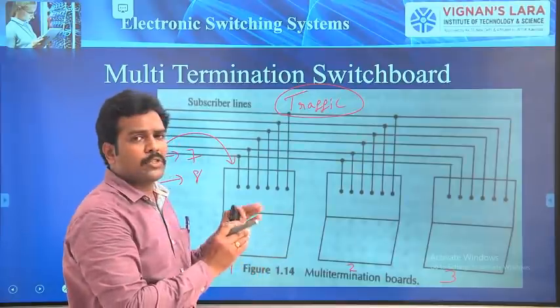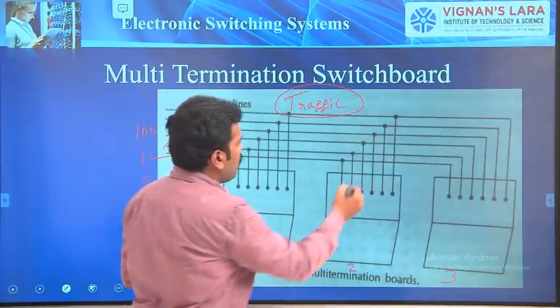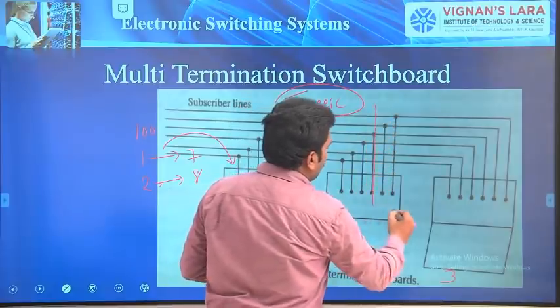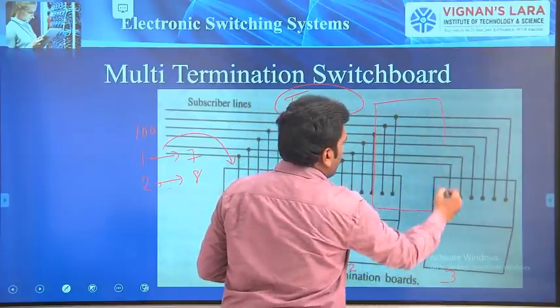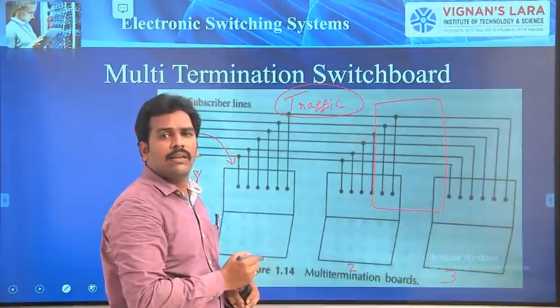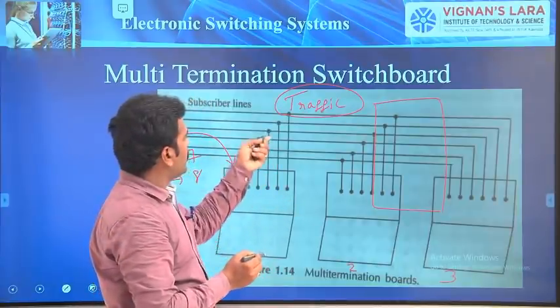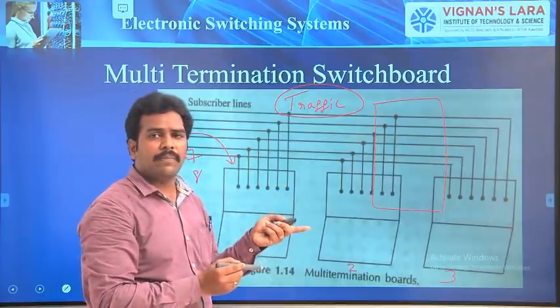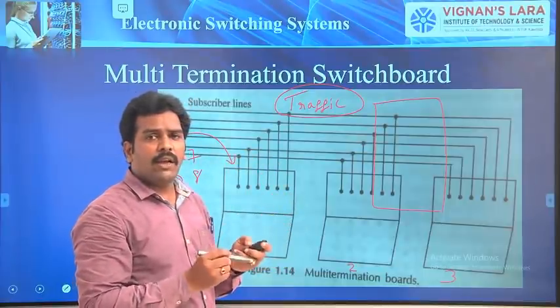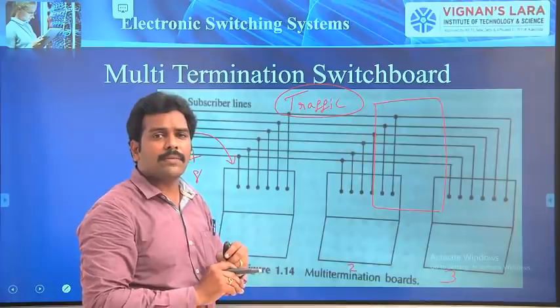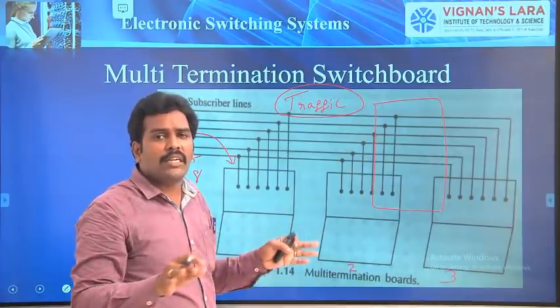Whatever we discussed so far, we assumed all the subscribers are connected to a single exchange. Is it possible? In this case, only 100 subscribers. But my objective is to connect the subscribers around the world.